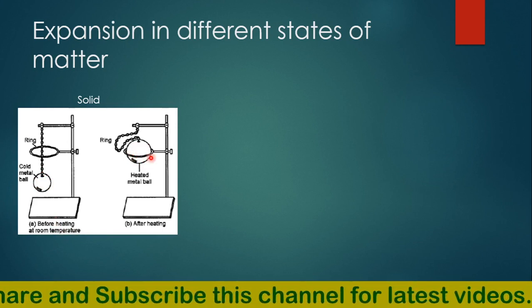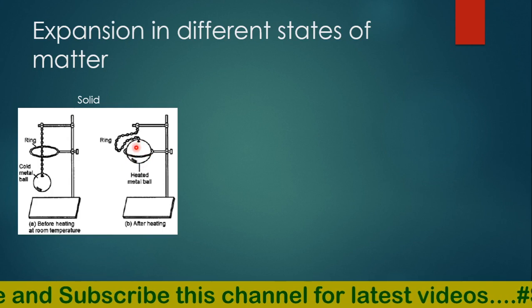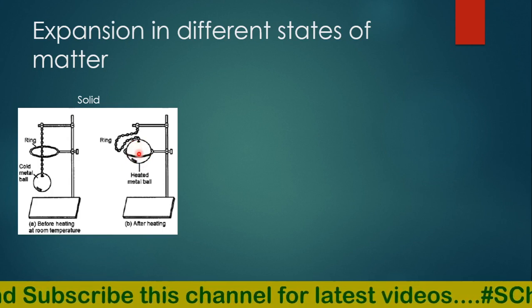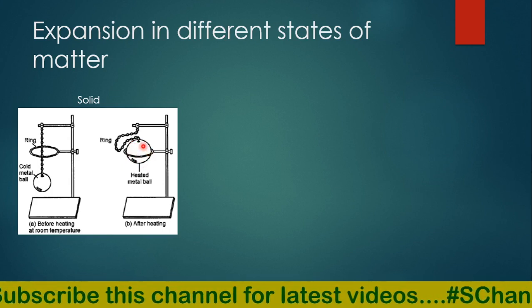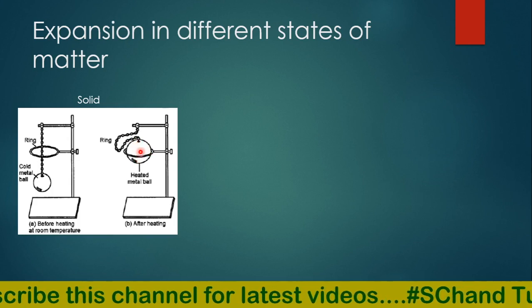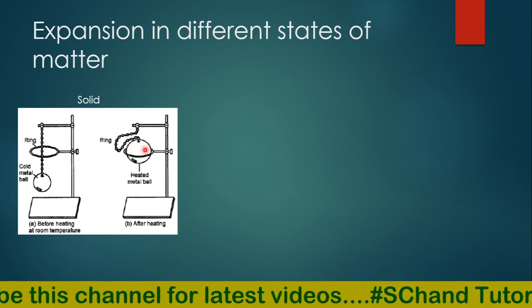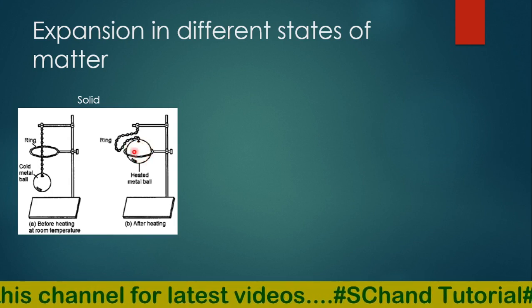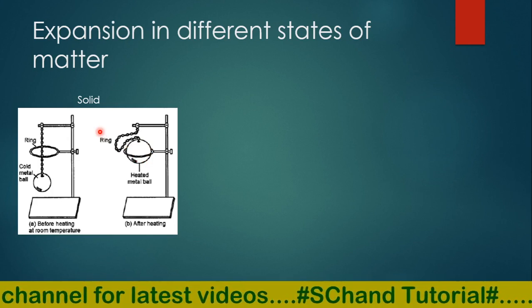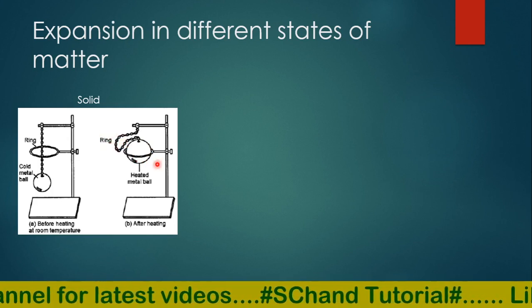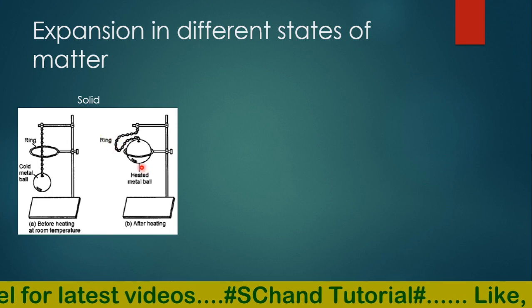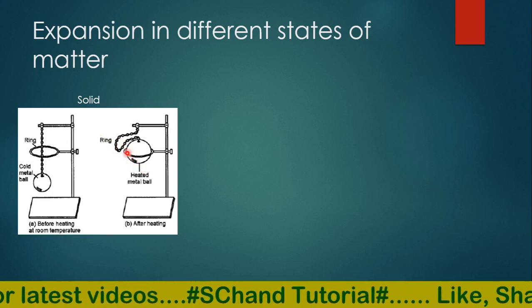Once you heat this metal ball, you will see it will not pass through this ring. So what it shows is that on heating this ball, there is expansion in this metal ball and its size gets increased. Because of the expansion, this will not pass through this ring. So it means the solid has expanded because of the heating.